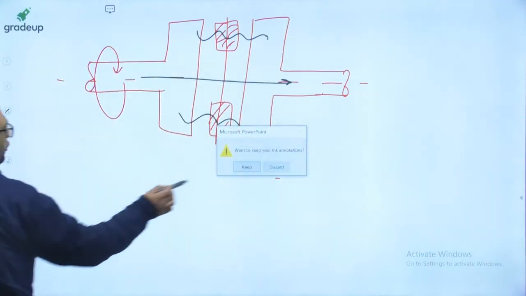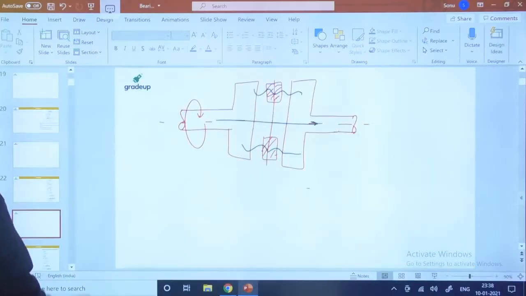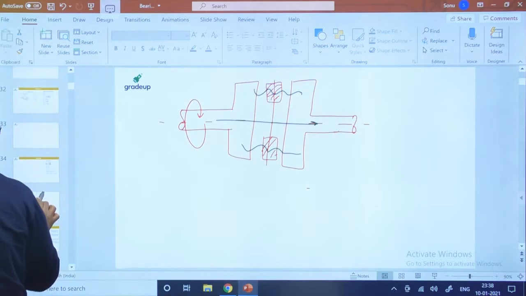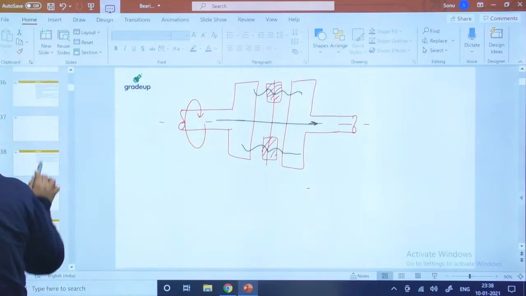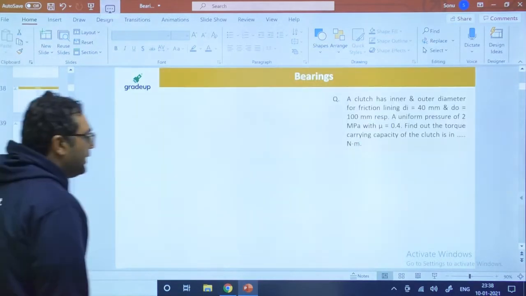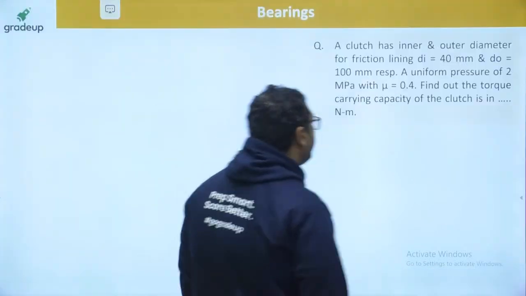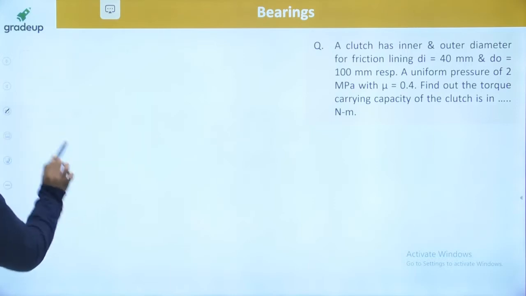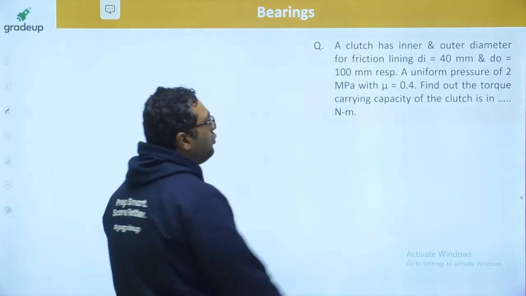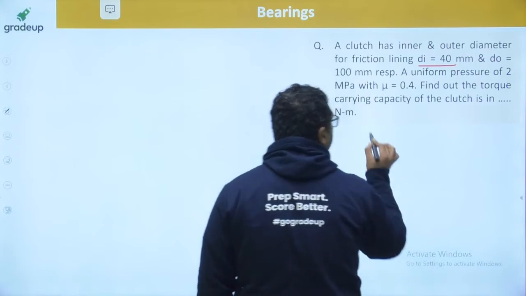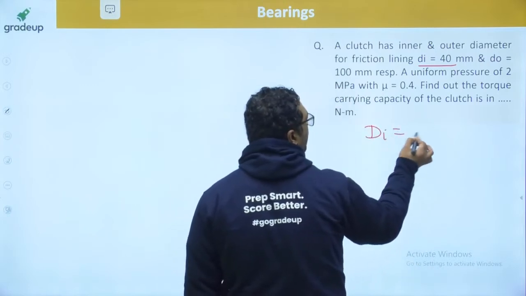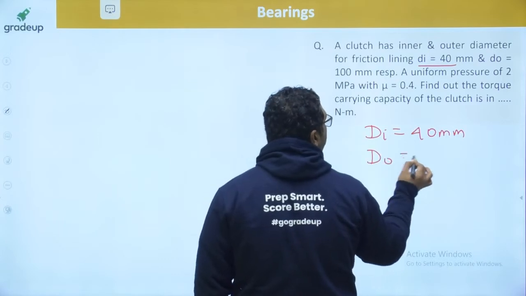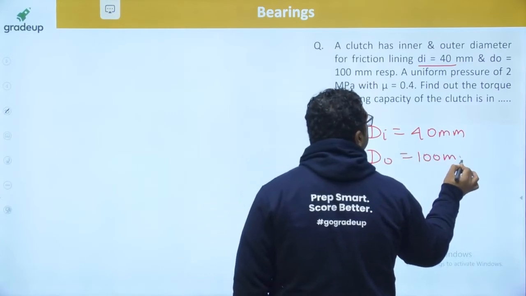I will be showing you some questions from GATE, so you can have proof like this. These are the questions which are required for GATE for sure. So this is the first question you will be solving. A clutch has inner and outer diameter: inner diameter 40 mm, outer diameter 100 mm.